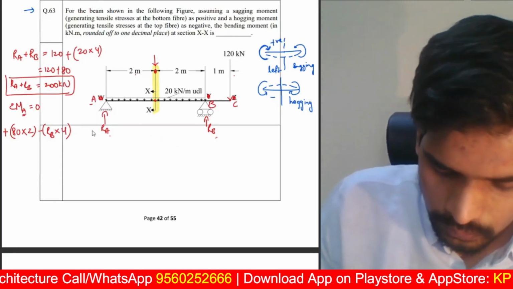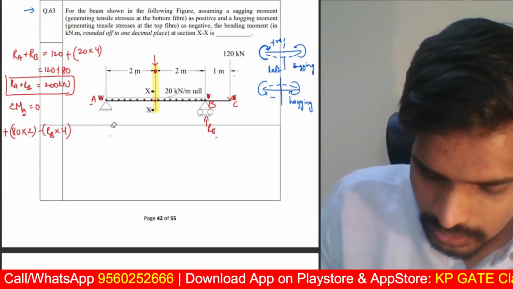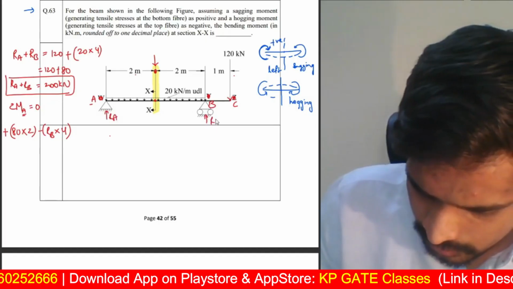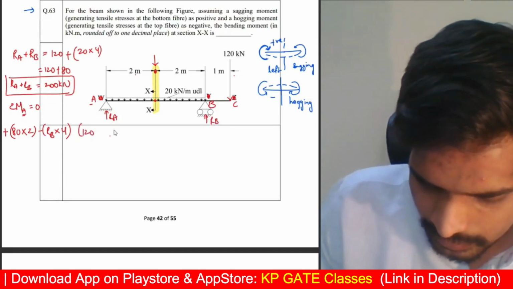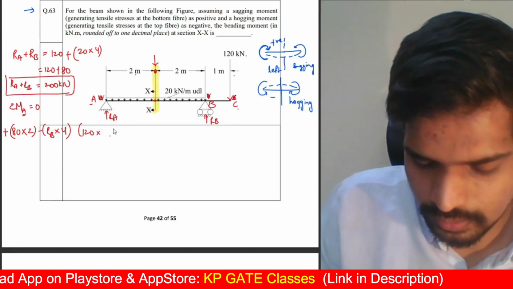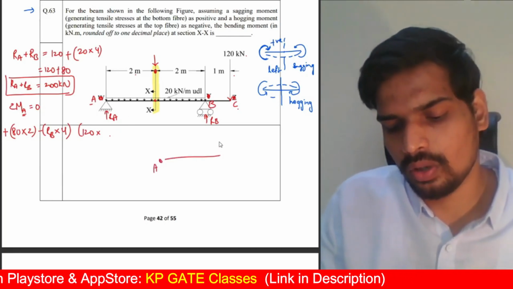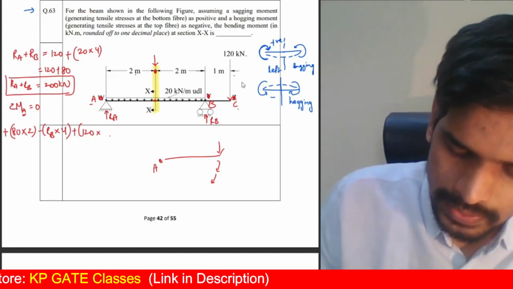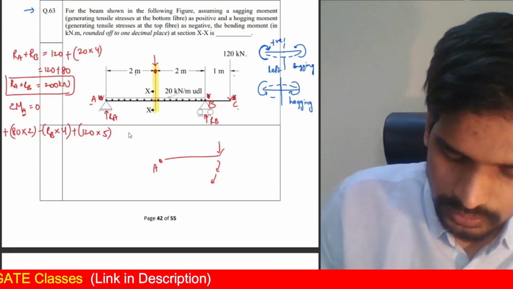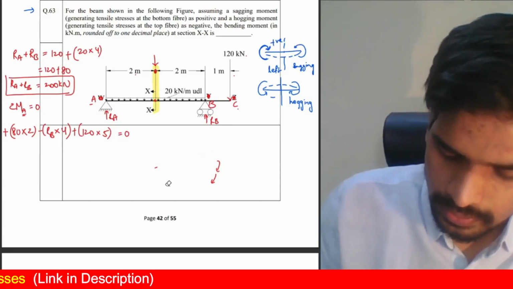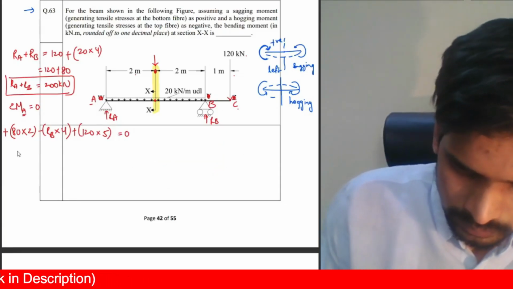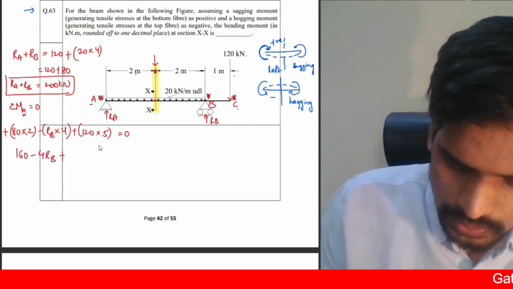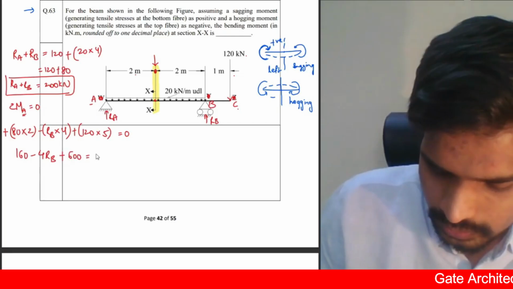And then the third force is 120. I'm erasing this so that I can write over here. This is RA. This is RB. Next force is 120, the downward force. This is point A, and the downward force is acting over here, so it's creating a clockwise moment. This will be taken as positive: 120 into 5. This should be equal to 0. Let me simplify this equilibrium equation. 160 minus 4 into RB plus 600 is equal to 0.